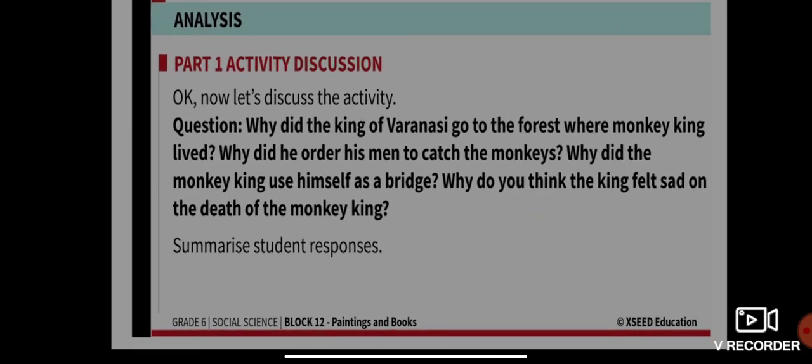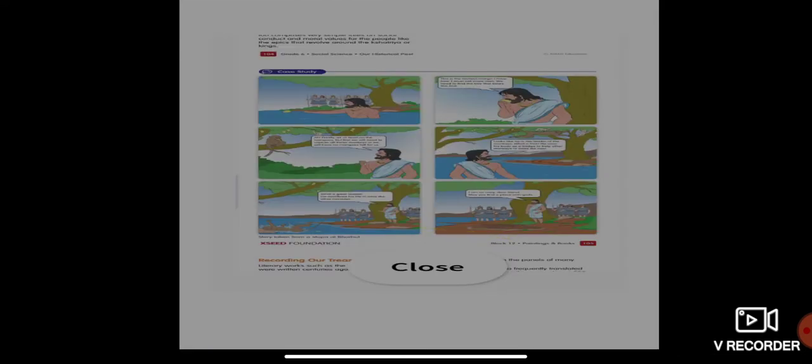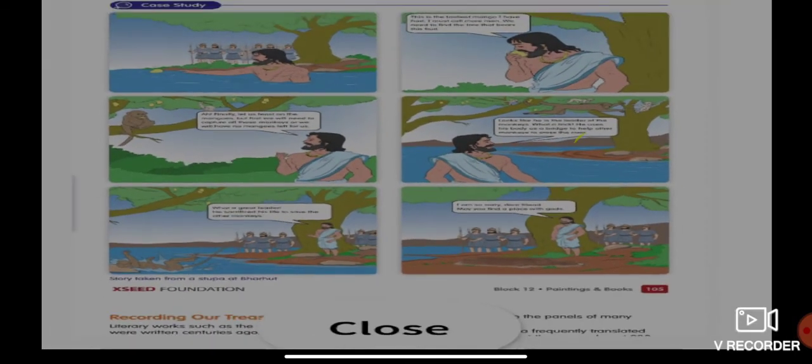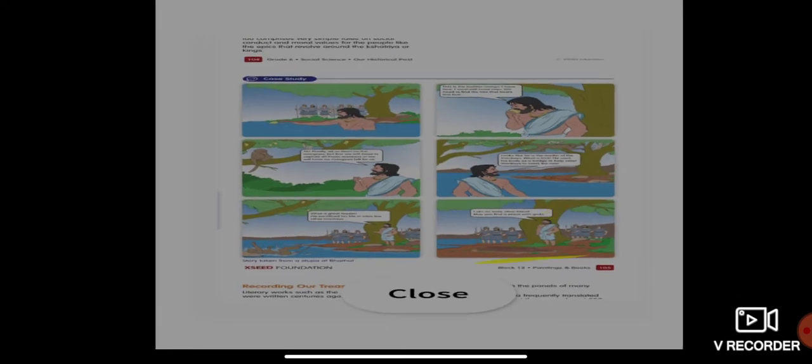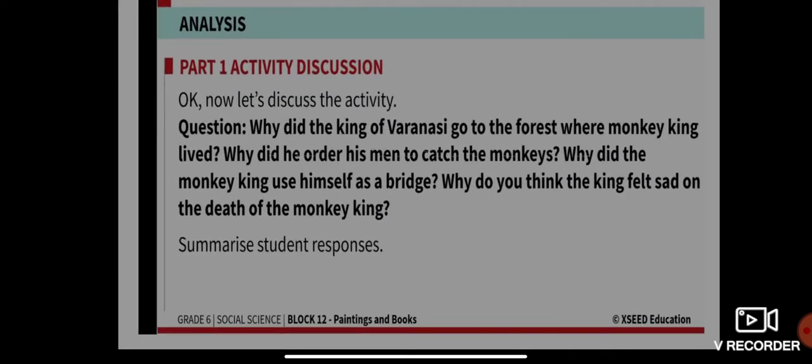Activity discussion: why did the king of Varanasi go to the forest where the monkey king lived? This is from the case study, the comic strip. Why did he order his men to cage the monkeys? Why did the monkey king use himself as a bridge? Why do you think the king felt sad on the death of the monkey king?